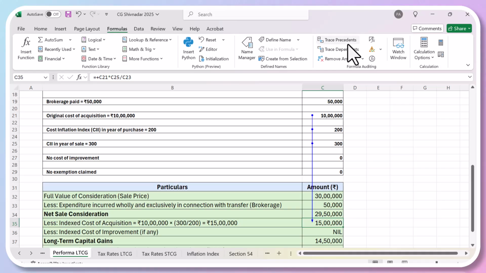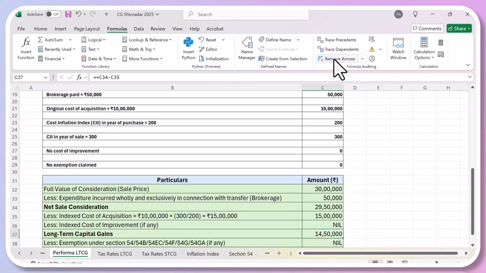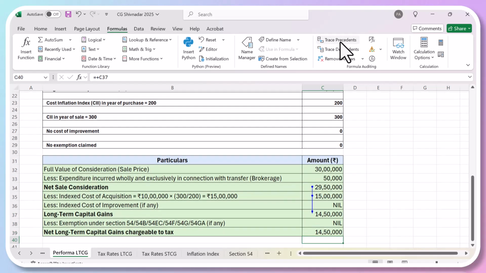And there is no indexation cost of improvement, which means you have not built up any story or any floor, nor carried out any other expenditure. So the long-term capital gains will be 29 lakh 50,000 minus 15 lakhs, which is 14 lakh 50,000.